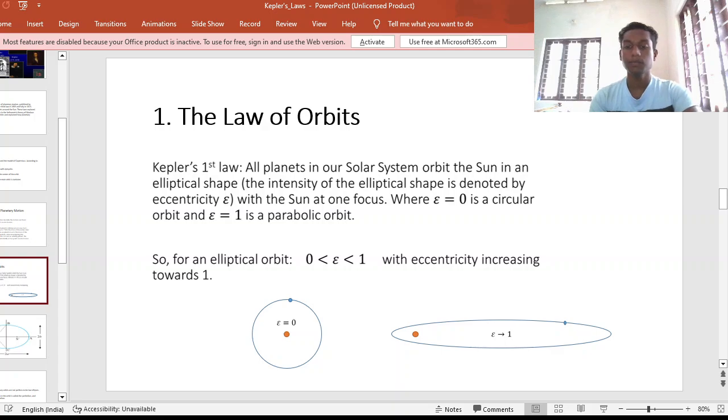If we look at the ellipse, there are two fixed points which are known as the foci. One is here and the other one will be here, and the sun will be at one of its foci, and the planets like this blue dot will be revolving around this elliptical path.